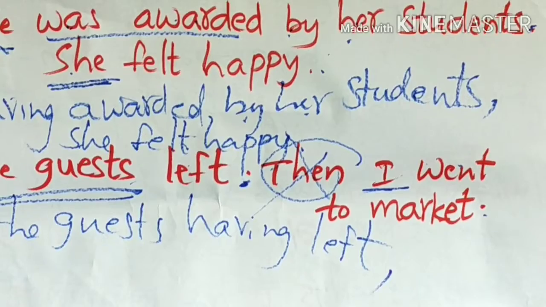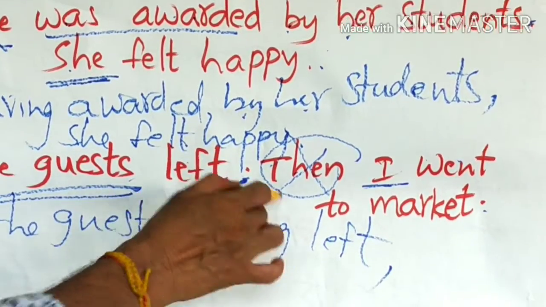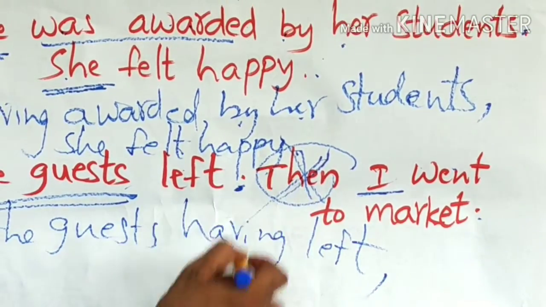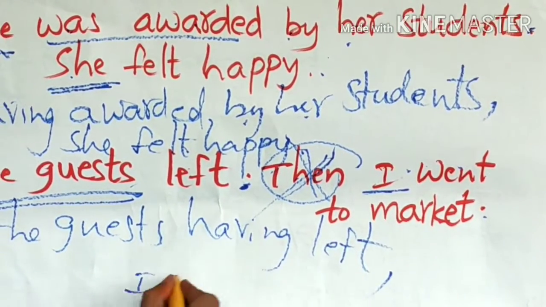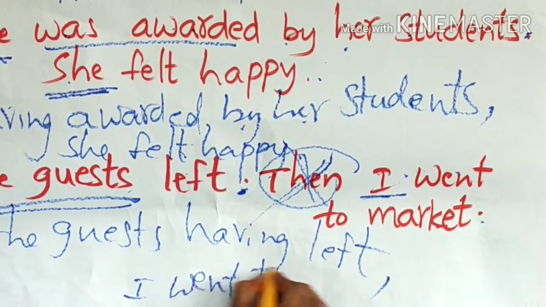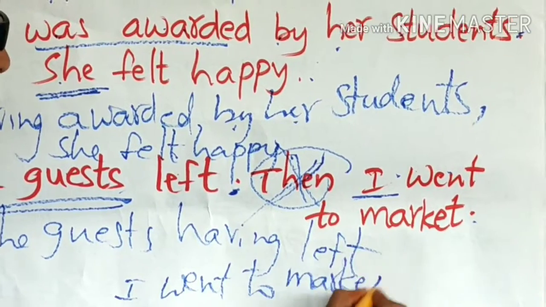Linker should be deleted. Any linker: then, so, etc. should be deleted. So, then is deleted. I went to market. The second sentence should be written as it is. I went to market, full stop.